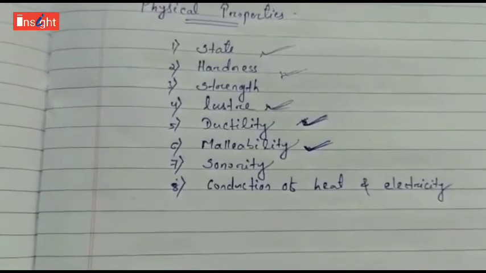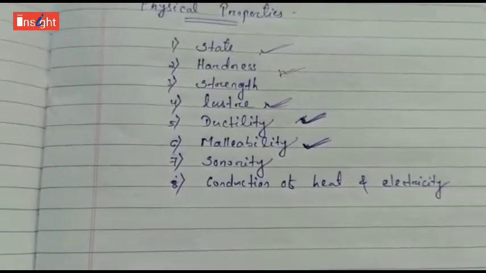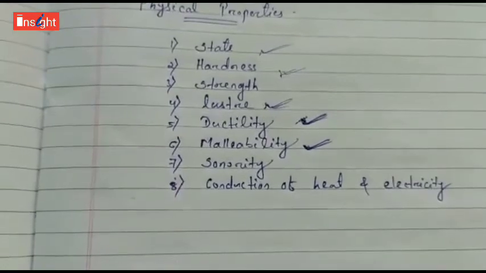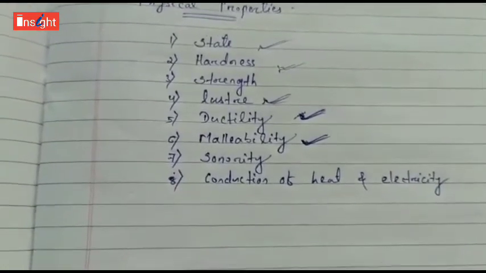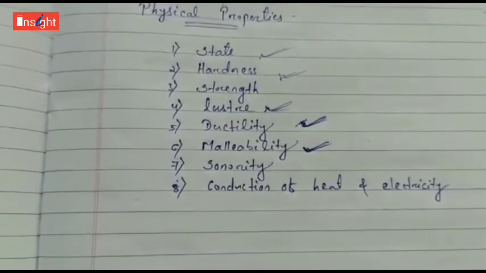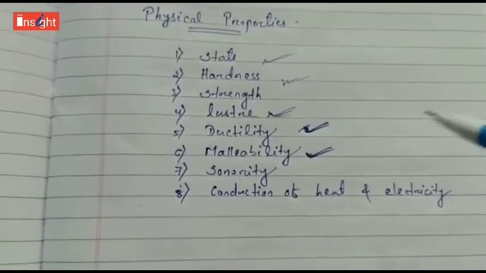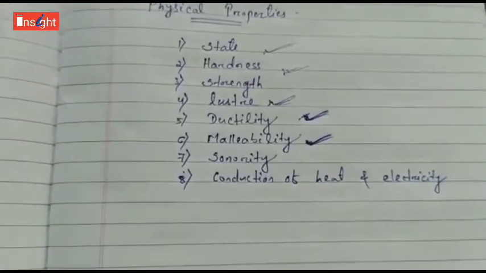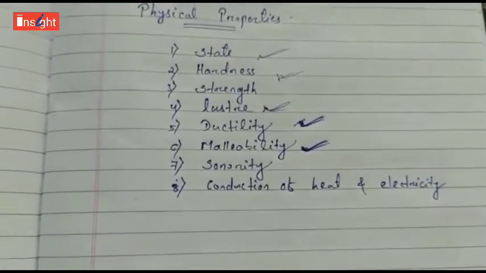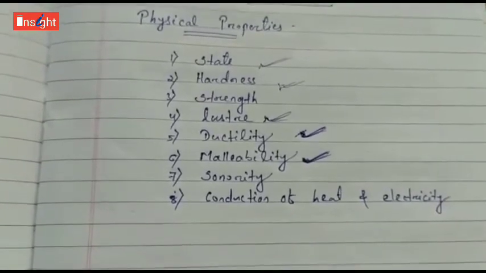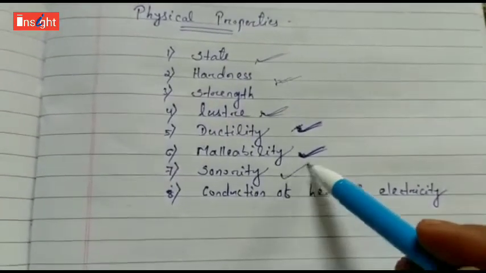Similarly, gold and silver sheets are also made and used to make jewelry. Aluminium sheets, that is called foil, are used to wrap food and medicines. So some metals have the ability to be beaten into thin sheets. That property is called malleability. Then when a metal is producing a ringing sound, that property is called sonority.